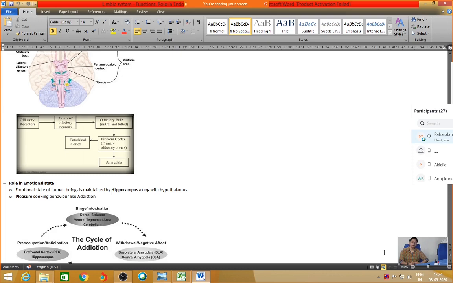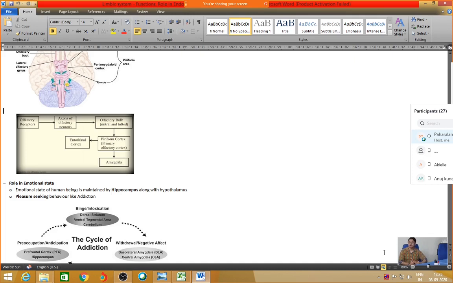Suppose somebody is planning a date or some kind of romantic evening together. Then not the event itself, but the anticipation of that event can give some kind of positive reinforcement in the brain. This particular impetus is processed by two important regions, that is the prefrontal cortex and the hippocampus.